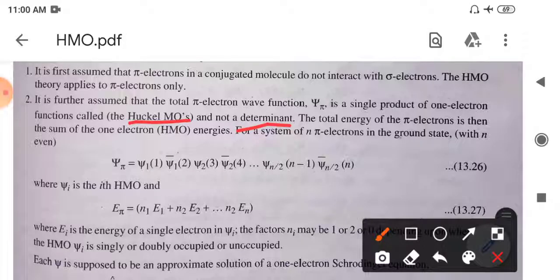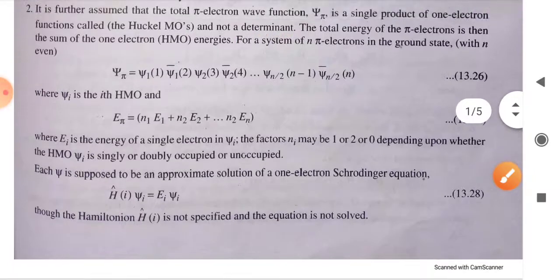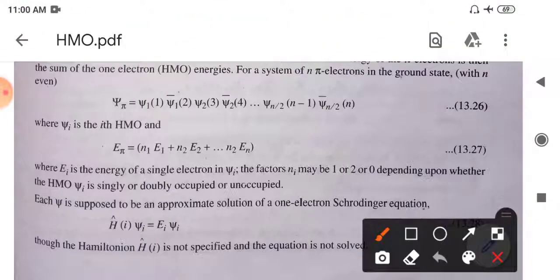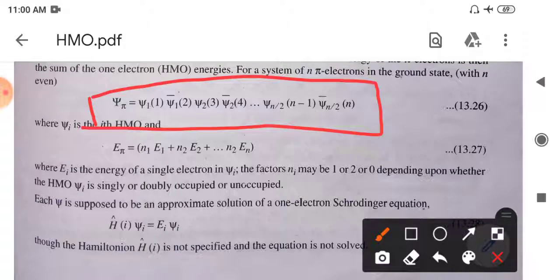So the total energy of the pi electron system is then taken as the sum of one-electron Huckel molecular orbital energies. So for a system having n pi electrons in the ground state, with n being even or odd, depending upon the system. Okay, so the total wave function is what? The total wave function is the product of each one-electron function. It means suppose for benzene there are 6 pi electrons. So your total wave function is what?